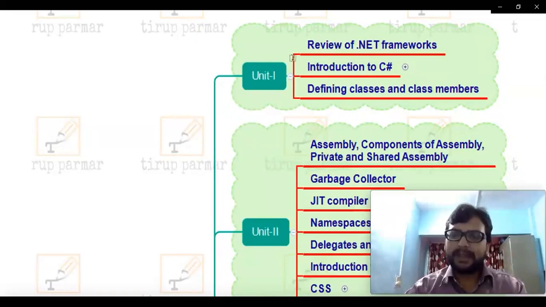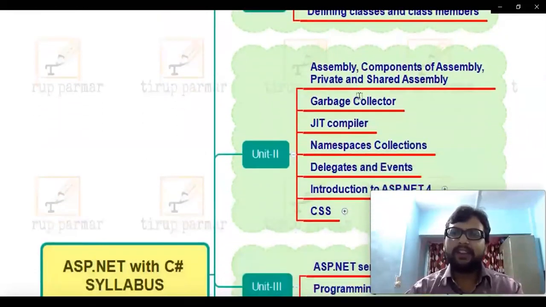So, this is our syllabus. Let's discuss what they have provided in your syllabus for the university. As you can see, we need to discuss what is .NET Framework, then introduction to C#, then defining classes and class members, and then in Unit 2 we are going to discuss what is an assembly. What do you mean by garbage collector?